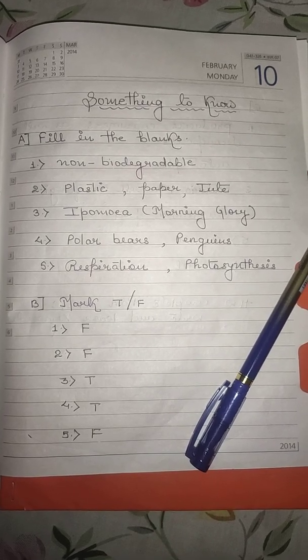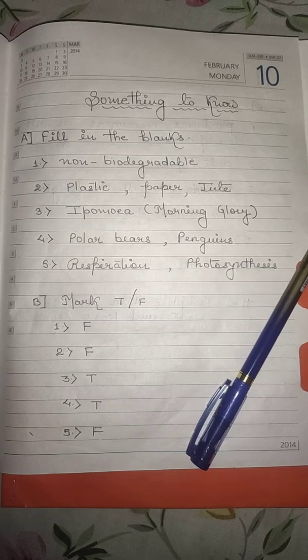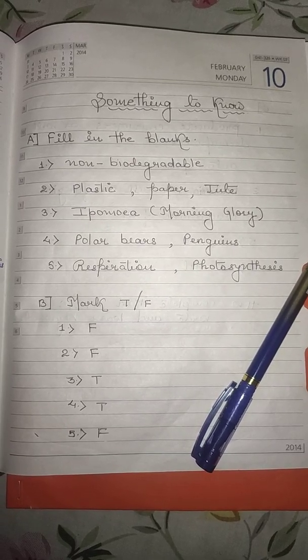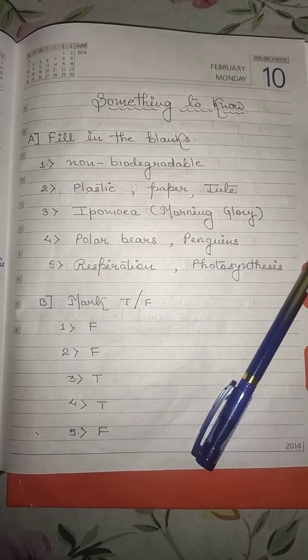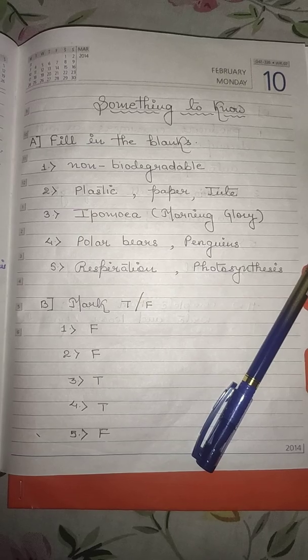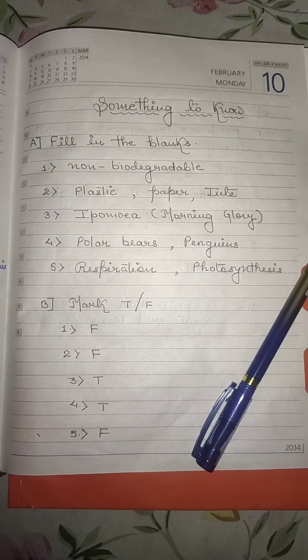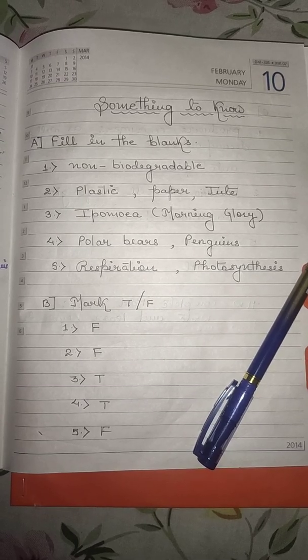In the previous classes, we had discussed chapter 1, our environment. Our environment is made up of two components, biotic and abiotic. The biotic components and the abiotic components interact in nature, that also we had discussed in the previous classes.